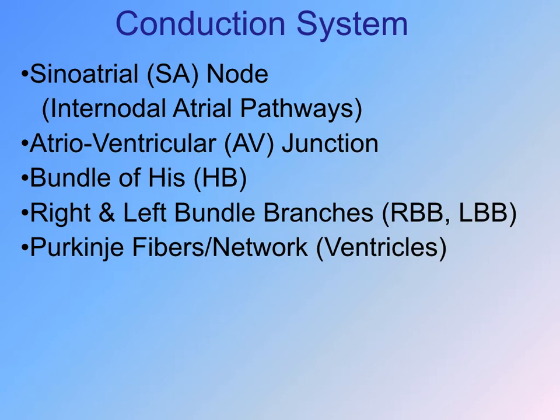Looking at the conduction system, we're going to cover all of the different elements of it. The sinoatrial node, or the intranodal pathways, the atrioventricular junction, the bundle of His, or the His bundle, the right and left bundle branches, and then the Purkinje fiber network.